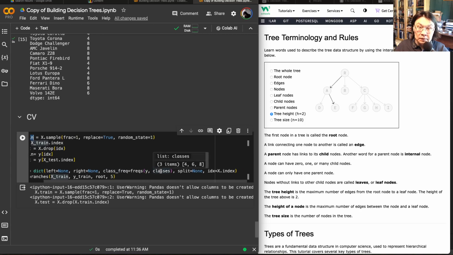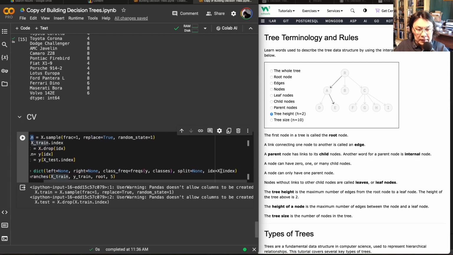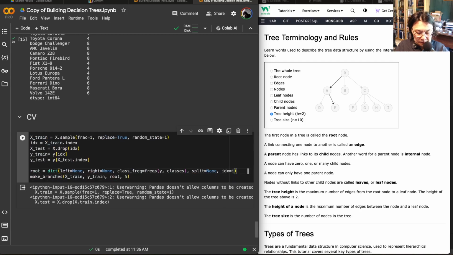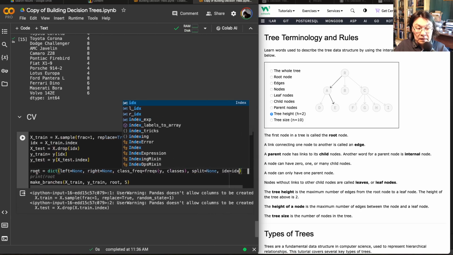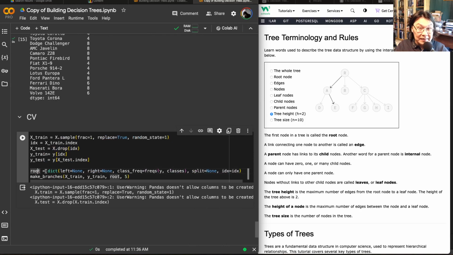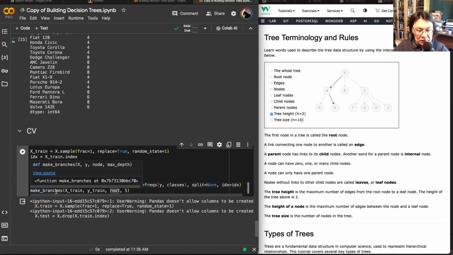from the original data set and Y original, right? IDX. Well, and here I'm going to use IDX from the training. So now my root is on a training sample, and I'm going to create a branch from this X train Y train root, but maybe let's play with it.